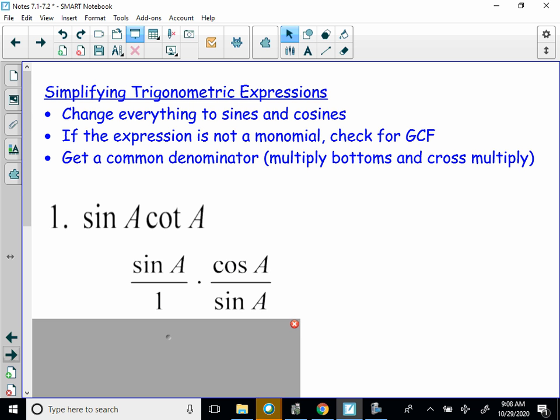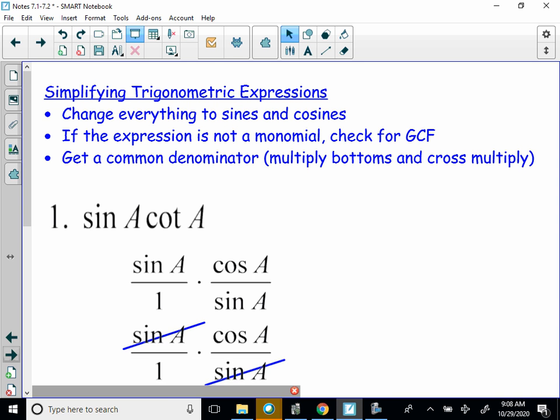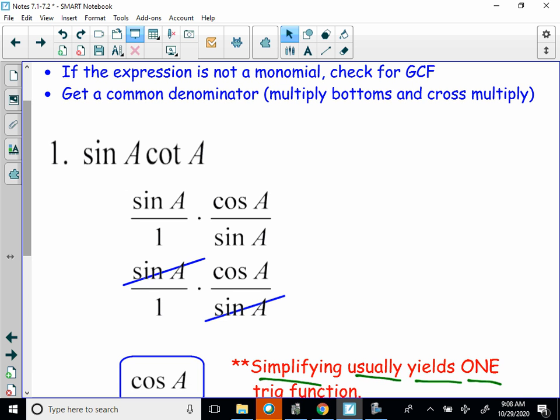So sine A over 1 times cosine A over sine A. That's the first thing. Now, at this point, I'm going to cross out my sine A's, and then my answer should just be cosine A. So I've rewritten this trigonometric expression into just one simple trig expression.